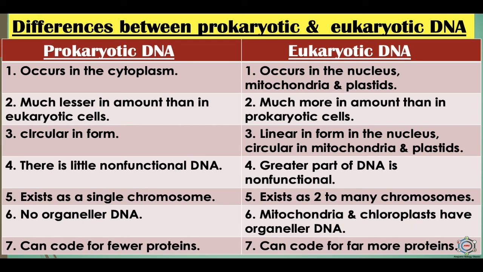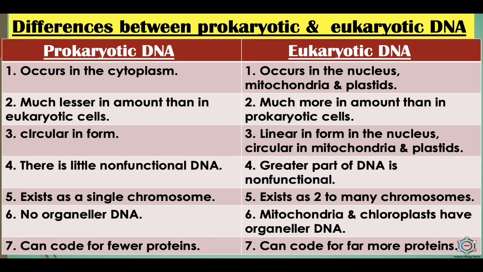Prokaryotic DNA is circular in form, while eukaryotic DNA is linear in the nucleus and circular in mitochondria and plastids. In prokaryotic DNA there is little non-functional DNA, while in eukaryotic DNA a greater part of the DNA is non-functional. Prokaryotic DNA exists as a single chromosome, while eukaryotic DNA exists as two to many chromosomes. Prokaryotes have no organelle DNA, while in eukaryotes, mitochondria and chloroplasts have organelle DNA. Prokaryotic DNA can code for fewer proteins, while eukaryotic DNA can code for far more proteins.